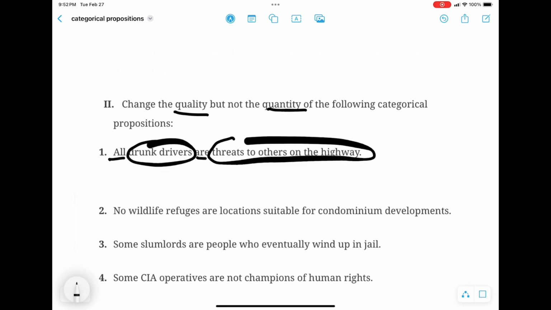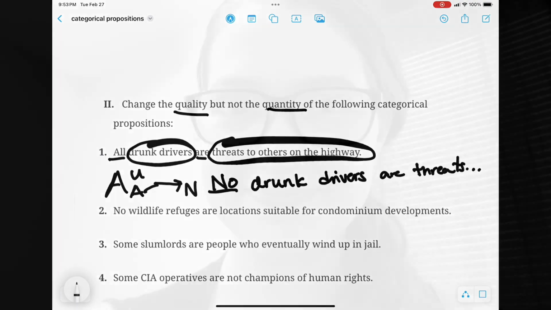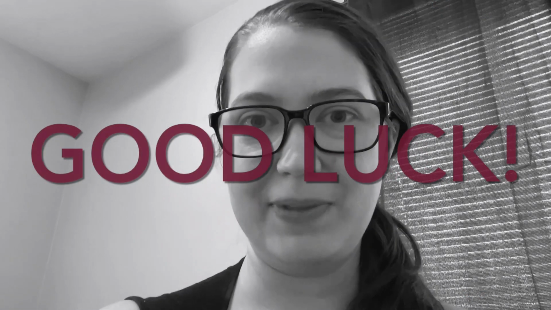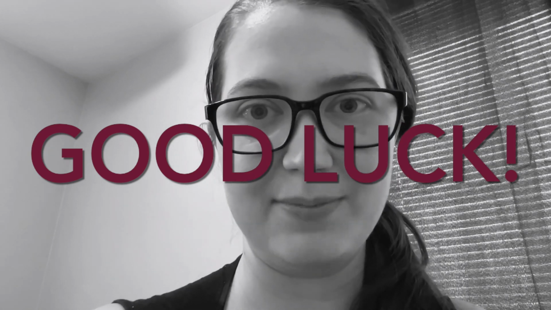Another way you might be asked to apply these concepts is to be given a proposition and to change its quality but not its quantity. Here we have an A claim, which is universal and affirmative. If we were asked to change its quality but not its quantity, that means we want to turn it into a negative claim that is still universal. A negative claim that is still universal here would turn into: no drunk drivers are threats to others on the highway. So we're still making a universal claim, but now it's negative and it has the same subject and the same predicate term. So there you have it, a few examples of how to apply the concepts of quality, quantity, and distribution to the sort of questions you might see on a quiz, exam, or problem set. Good luck.